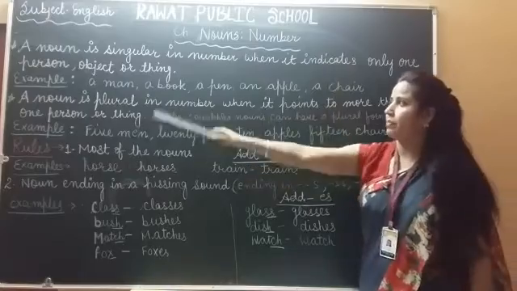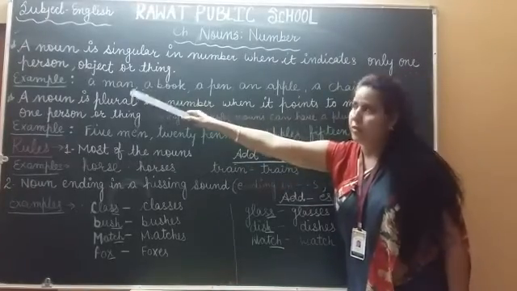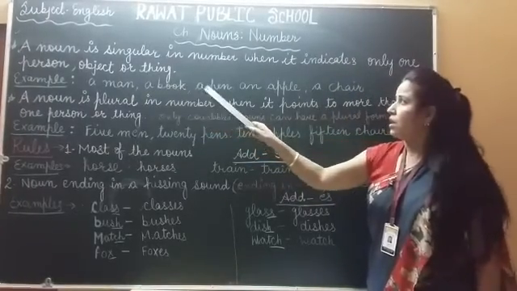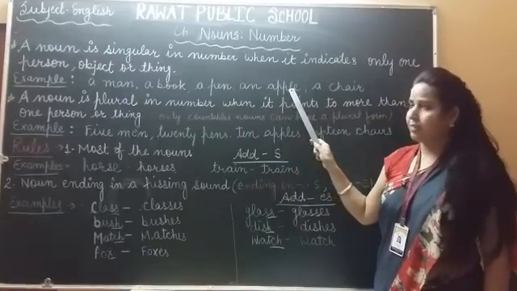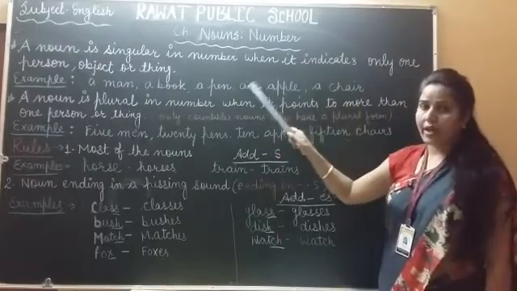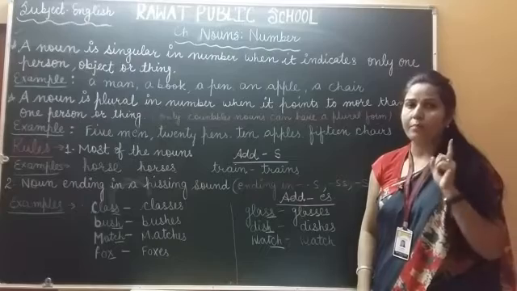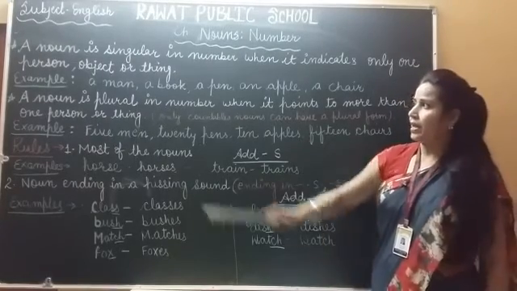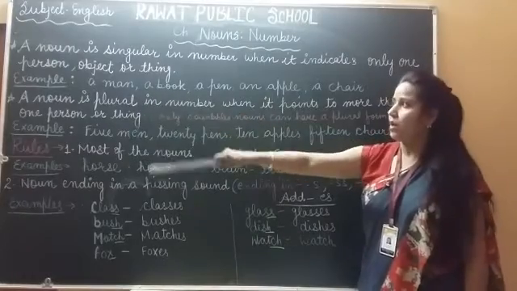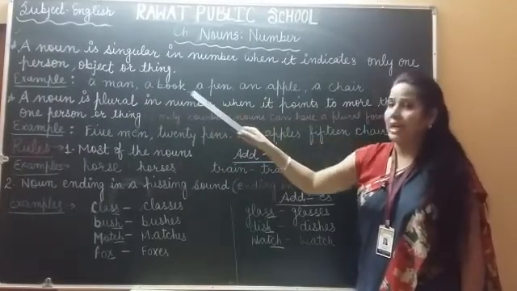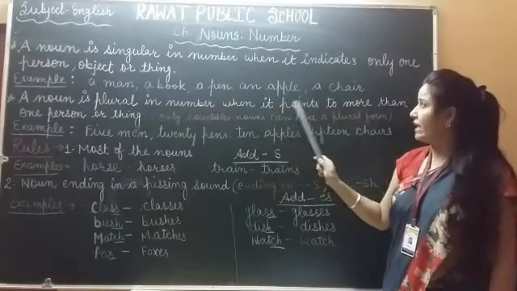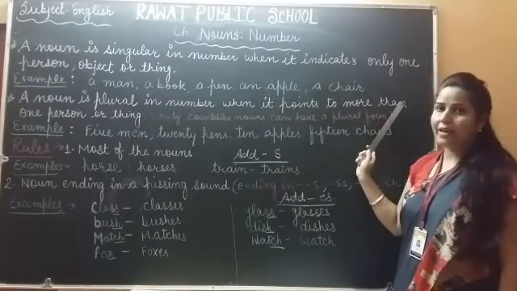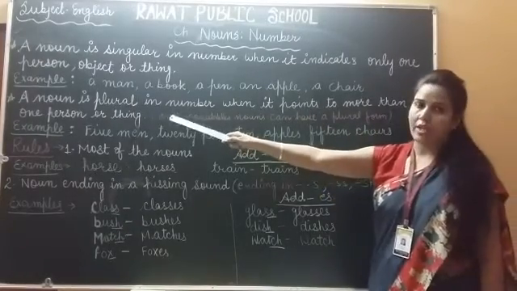Example: a man, a book, a pen, an apple, a chair. So here we are indicating only one person, one thing and one object. Next is plural noun. A noun is plural in number when it points to more than one person or thing.